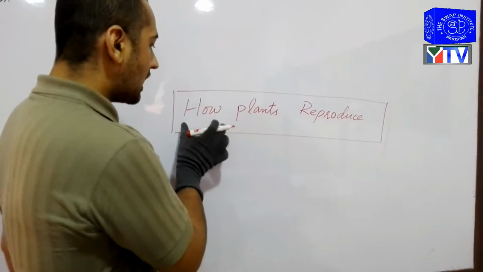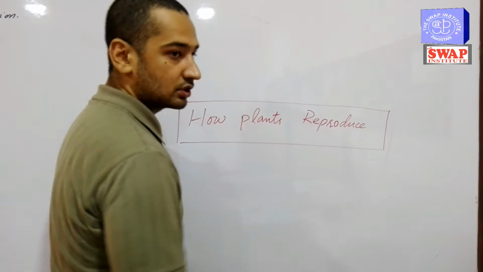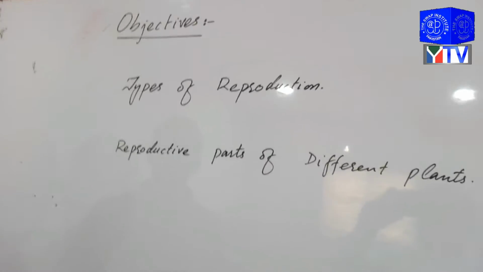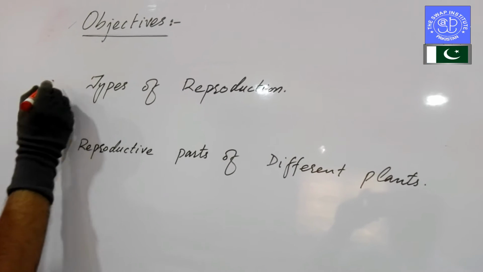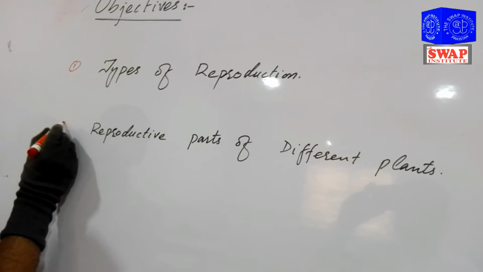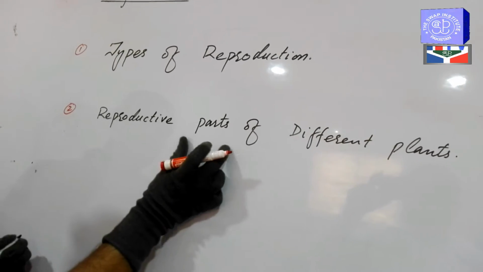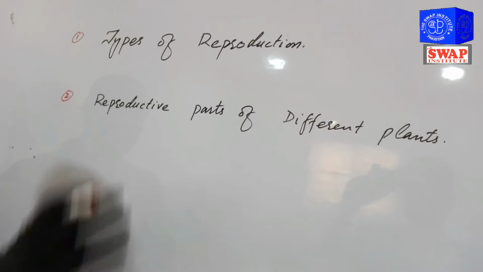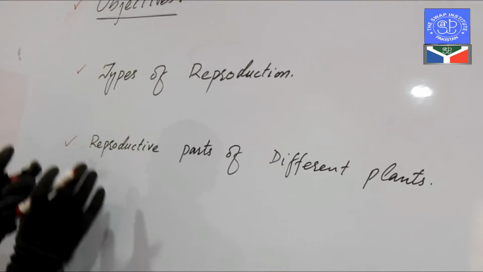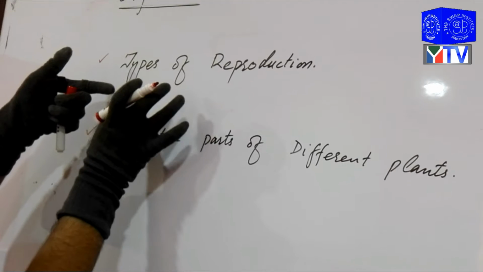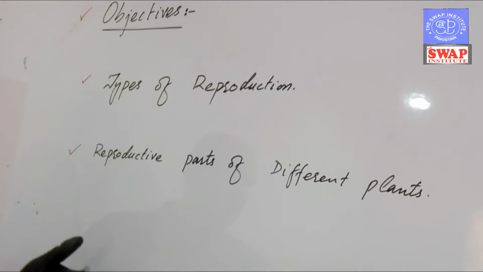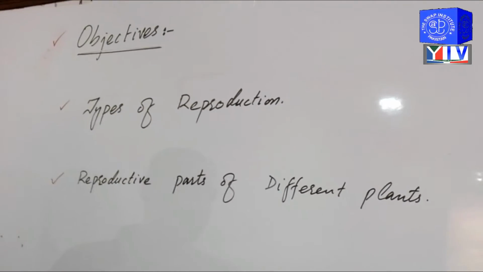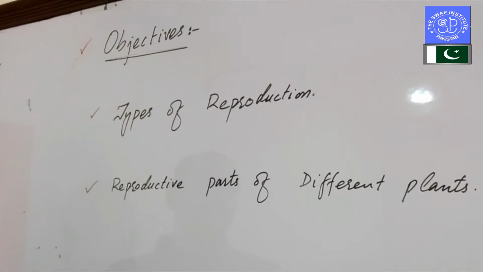Today we discuss how plants reproduce. This is the topic of today's lecture. There are two objectives of today's lecture. First, the types of reproduction, and second, the reproductive parts of different plants. After watching this lecture, students will be able to understand both terms. Reproduction is not only by using seeds, but maybe the body parts, maybe the seeds, and maybe the spores.